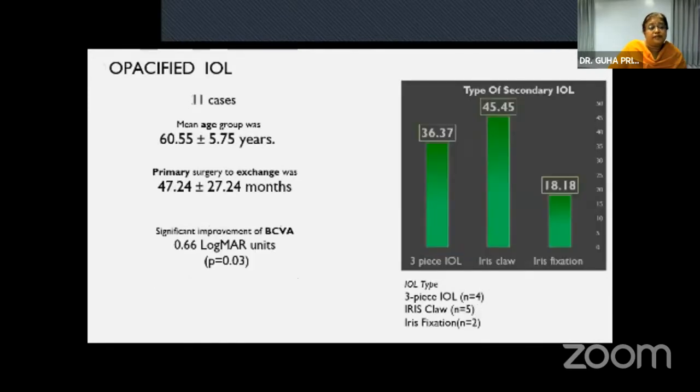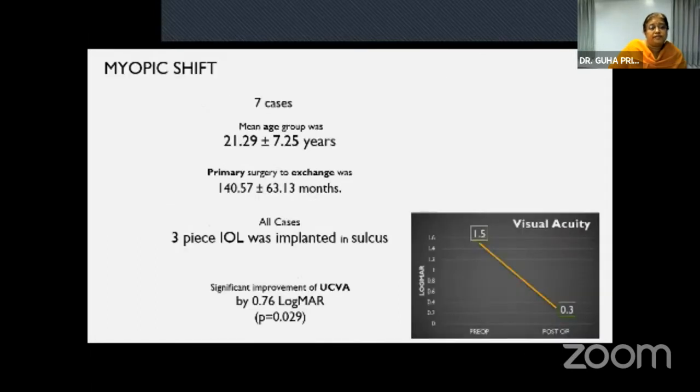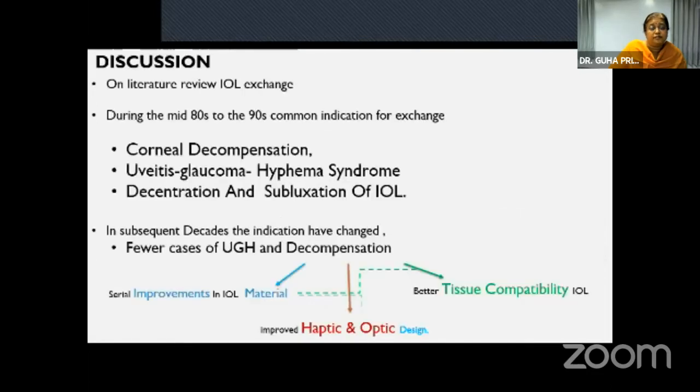And 11 cases of opacified IOL, and the surgery age group was 60.55 plus or minus 5.75 years, with significant improvement of BCVA by 0.66 logMAR units. Myopic shift, there were 7 cases, and they had the longest duration from the primary surgery to exchange time, 140.57 plus or minus 63.13 months. In all cases, 3-piece IOL was implanted in the sulcus, with significant improvement in uncorrected vision by 0.76.